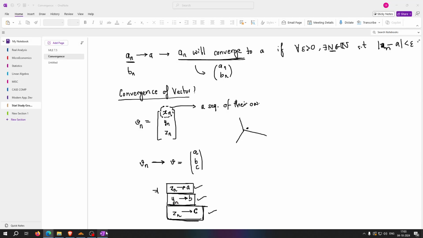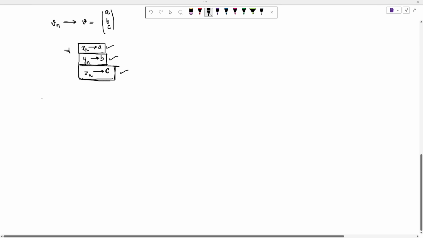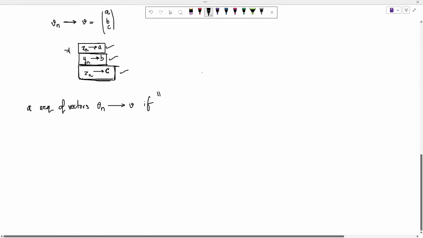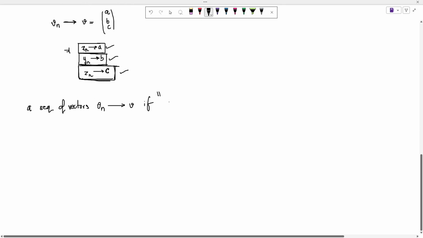Okay, so let me just do it here so that it is in the slide. So what I was saying was that when we are talking about vectors, a sequence of vectors, let's say Vn, will converge to a particular point V if, now this condition is exactly the same as the normal definition that we have read already, but only one thing changes. What is that one thing? I'll say.